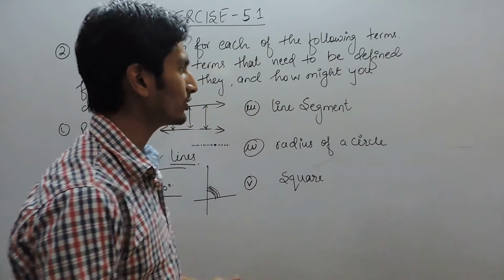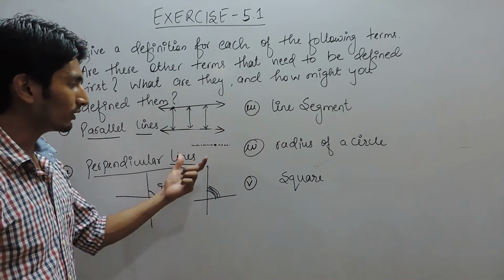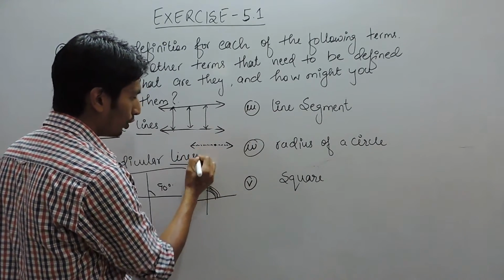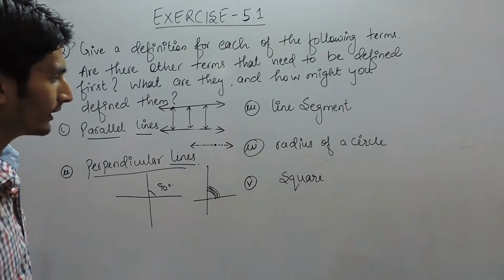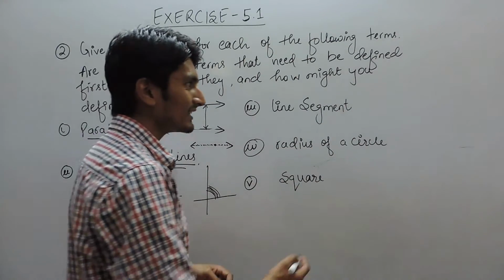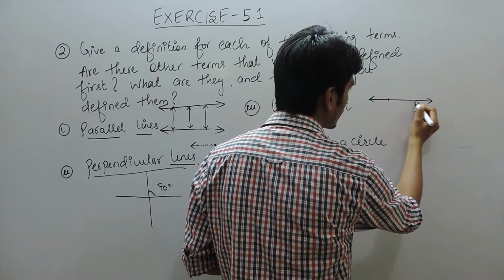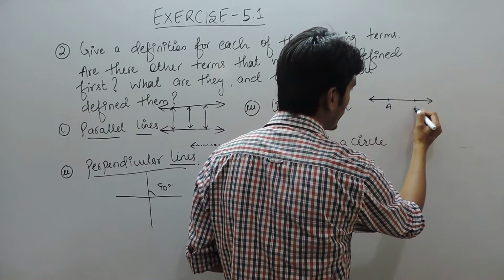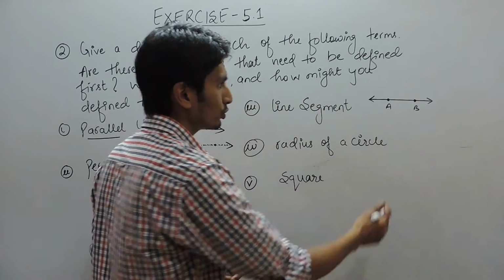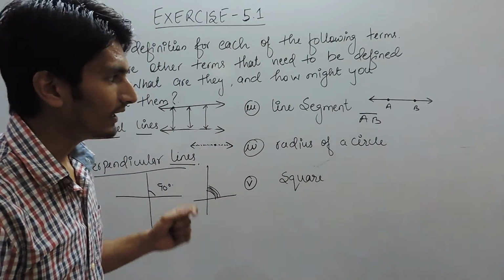Similarly, for line segment, you must know what is line, what is point. You already know what are points and what are lines, and a line basically has no starting point and no ending point, means it can be stretched indefinitely. But a line segment is a line which has definite points, means you know the starting point and you know the end point. So AB is a line segment, not a line.